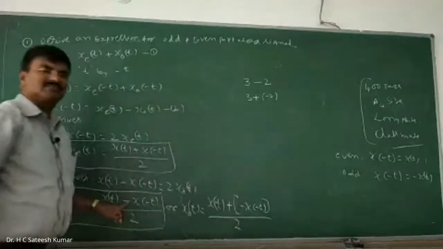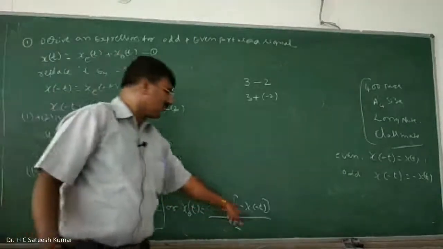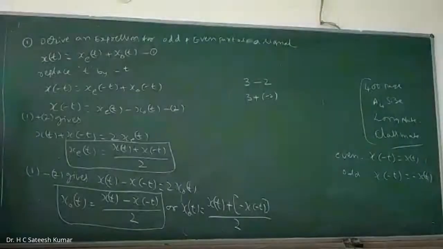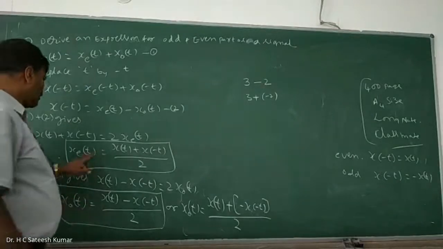Instead of minus, plus I have taken minus x of minus t. Changing the sign of the second one and adding it, it becomes subtraction. So that's the meaning of subtraction. So these are the two formulae we use.